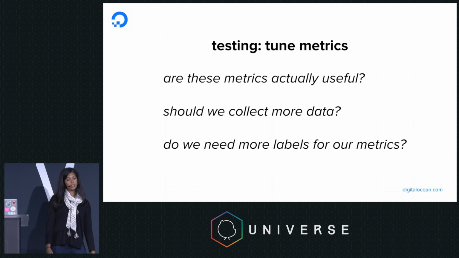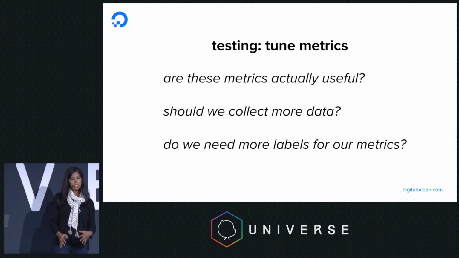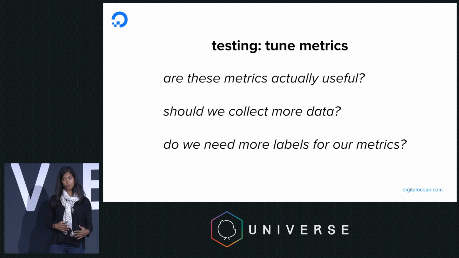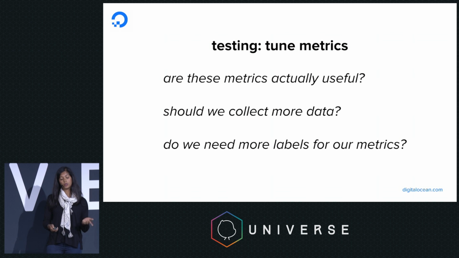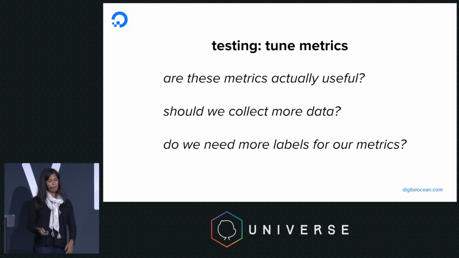We can also tune metrics with testing. So quite often, we'll go through a process of load testing or chaos testing and realize that a lot of metrics that we configured were actually useless. So we could just stop collecting them. Conversely, we occasionally realize that we don't have enough of a particular type of metric, so we instrument our service a little bit more. And then something that I mentioned that we love about Prometheus is the fact that there are labels, which allow us to actually slice and dice our data in different dimensions or aggregate them across different dimensions. So quite often, we also test and realize we need more labels to get better introspection into our services. So we end up adding labels to our data.